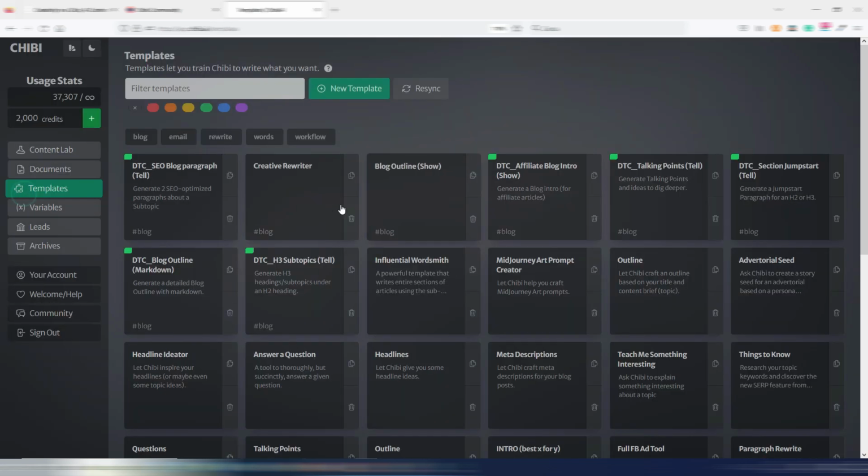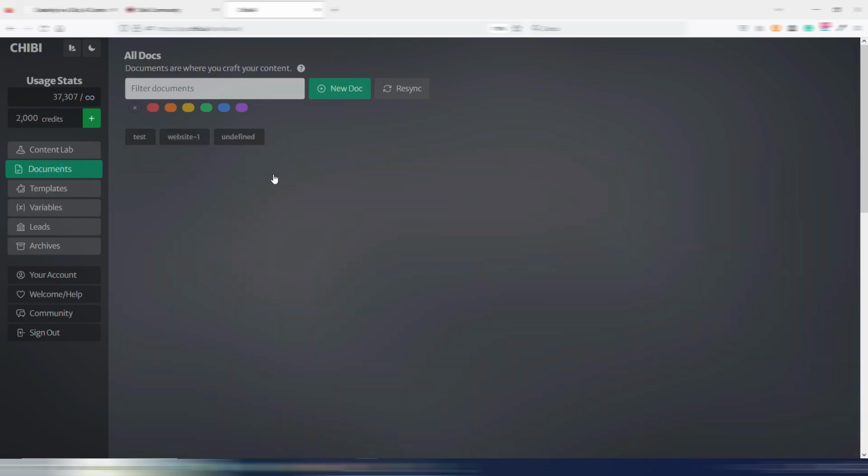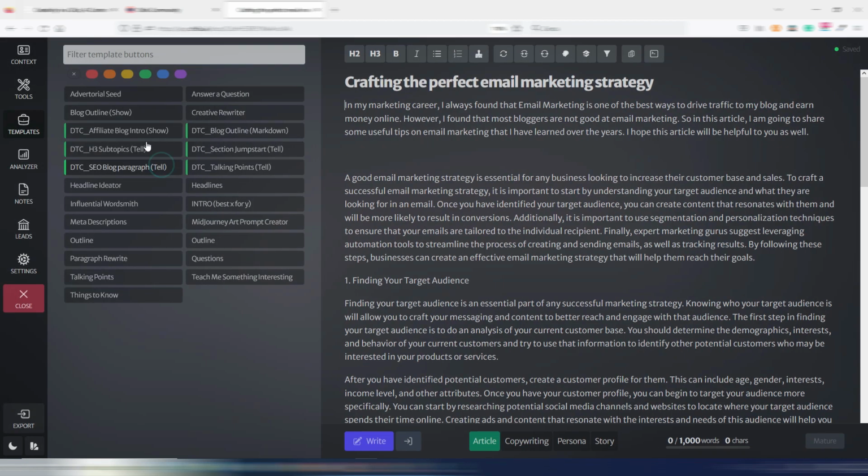I like to use tell templates more than show ones because it's really like saving your AI commands in these templates. When you are inside a document, here for example, and you use your templates, as you can see, these green ones are the ones I made with this new Chibi version, and they are simply commands.